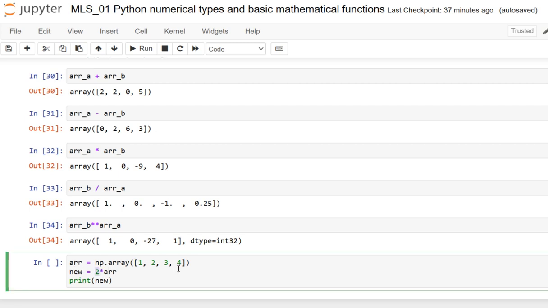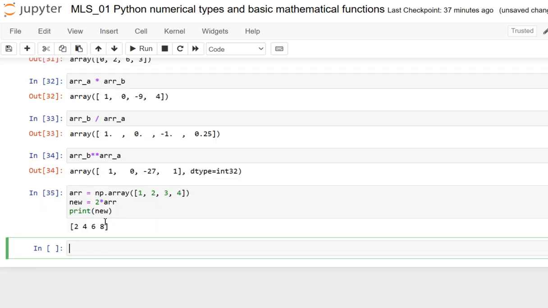So here I have given one array and I am multiplying everything by a number. This is possible. As we can see, the printed array contains the values 2, 4, 6, 8, which are the elements of the original array multiplied by 2. So here we have discussed the basics of arrays, creation of arrays and arithmetic manipulations.